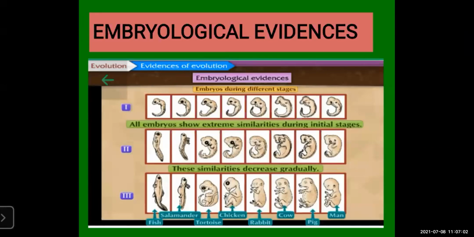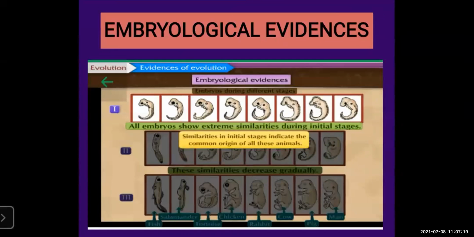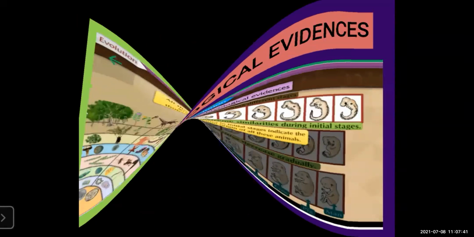So what the scientists have said is that all embryos show extreme similarities during the initial stage. So they are somewhere connected with the same ancestor. In the starting stage all look the same. These similarities decrease gradually. First they look the same and then slowly they start looking different. So similarities in the initial stage indicate the common origin of all these animals. It means they have come from the same or common origin. This is the embryological evidence.